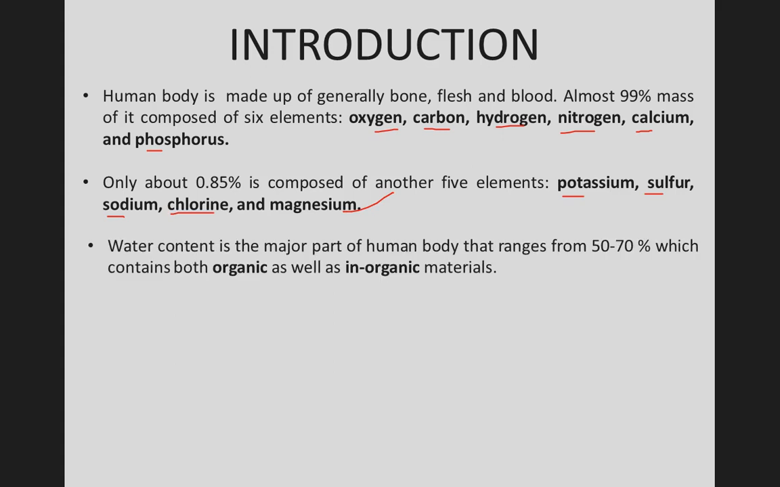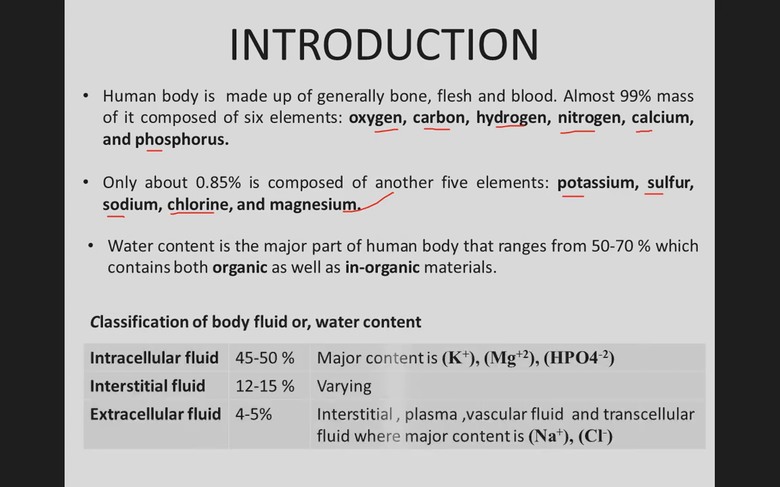Water content is the major part of the human body, ranging from 50 to 70%, which contains both organic as well as inorganic materials. Classification of body fluid or water content. First of all, intracellular fluid, that is 45 to 50%. Major content is potassium, magnesium and hydrogen phosphate. Next, interstitial fluid, that is 12 to 15%, and the content is varying.